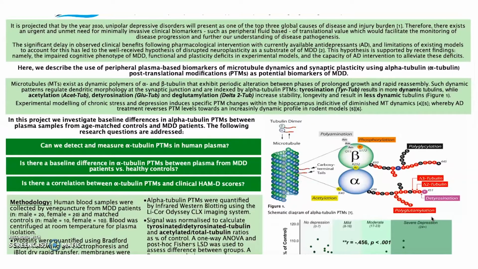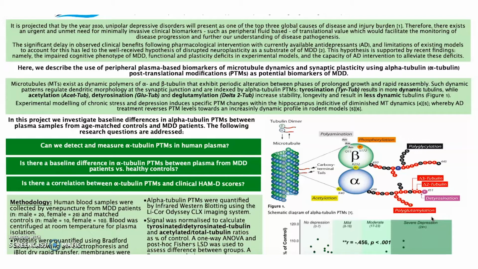Preclinical studies indicate plasma and cerebrospinal fluid levels of alpha-tubulin PTMs as reflective of changes in the brain. In this study, we investigated whether alpha-tubulin PTMs are detectable in human samples and whether these modifications could serve as potential biomarkers of neuroplasticity in correlation with Hamilton Clinical Depression scores.